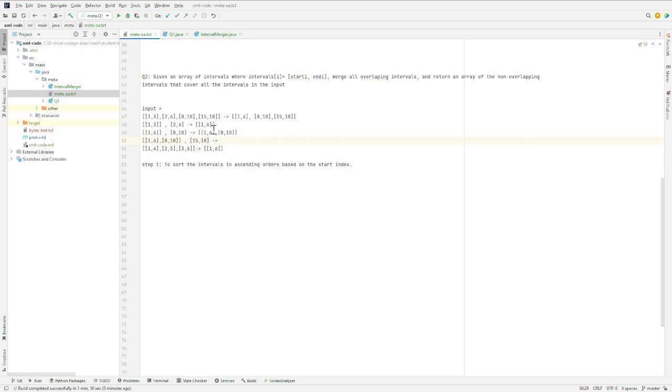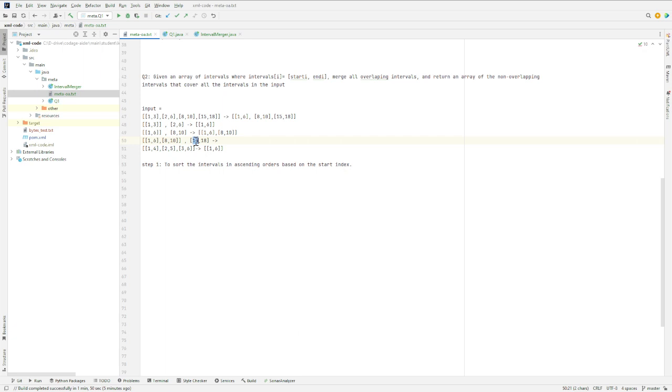What we need to do is only compare the current interval we are iterating on with the last interval in the result. Since the list is already sorted by the start element, this cannot overlap with any other interval except the last interval. Because if it actually overlapped with an earlier interval, then that would mean the last interval would also overlap. So we only need to check whether this interval can merge with the last one.